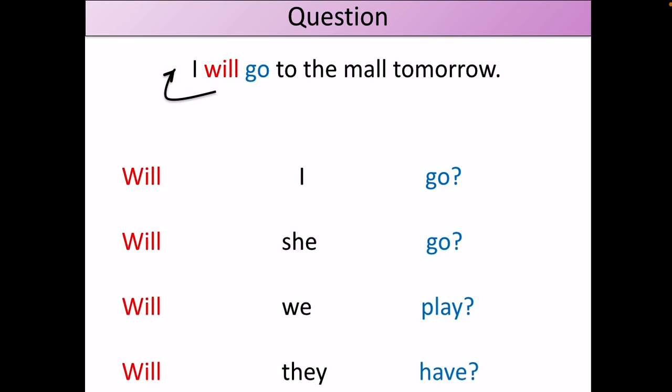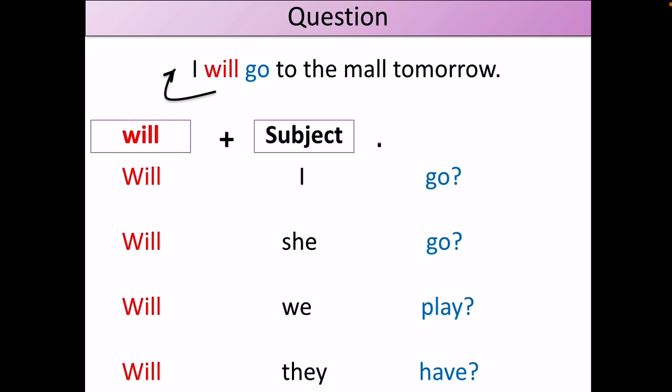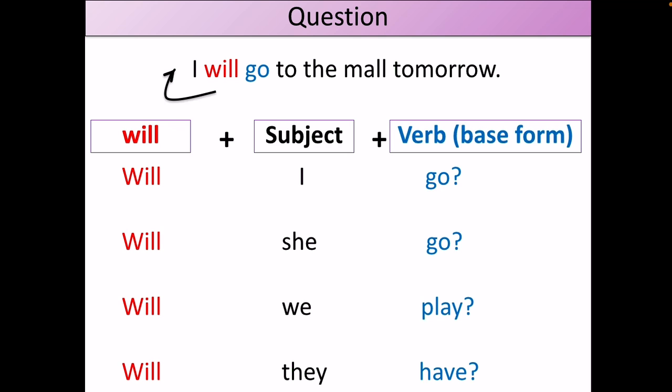Will they have? Now here, this is how to form a question. Will, subject, and of course again the base form of the verb, no ing, no s, no ed, only the base form of the verb. And this is how to form a question using the future simple tense with will.